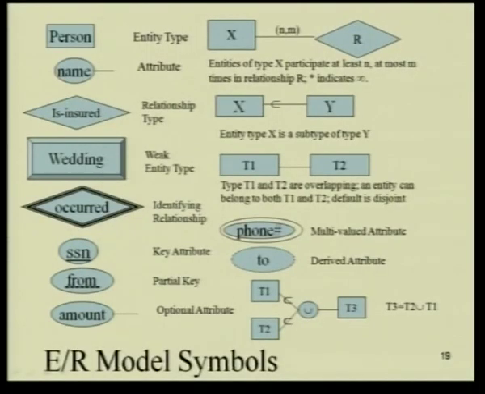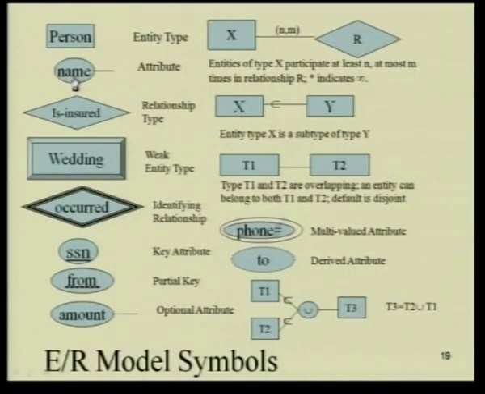This is basically what we have discussed. We will continue with this as we go along to the next, just so you have entity, you have the attributes, you have relationship type, you have weak entity, you have identifying relationship, key attribute, partial key, optional attributes. We will come to this later. This is multi-valued attributes. We will come to each of these in a little more detail after the break. Now, let us take a small break.